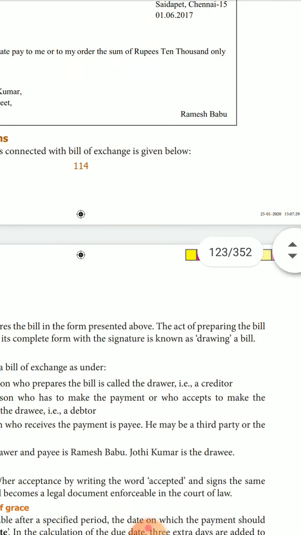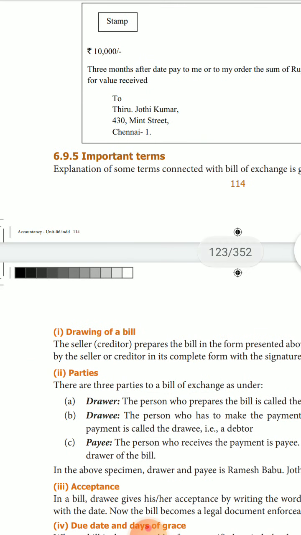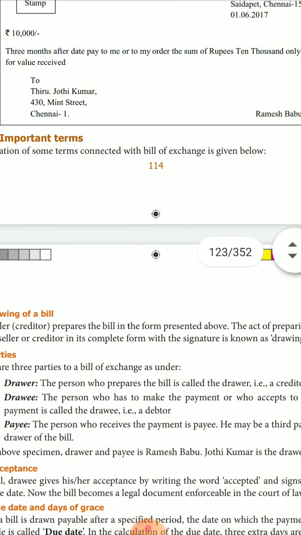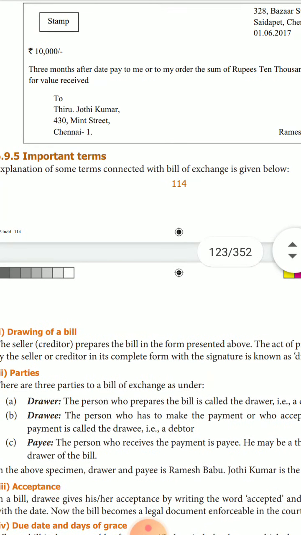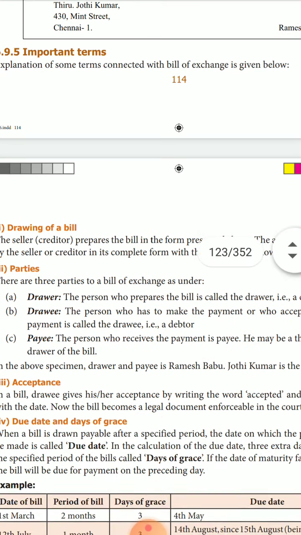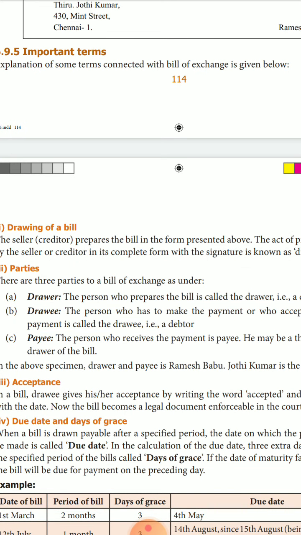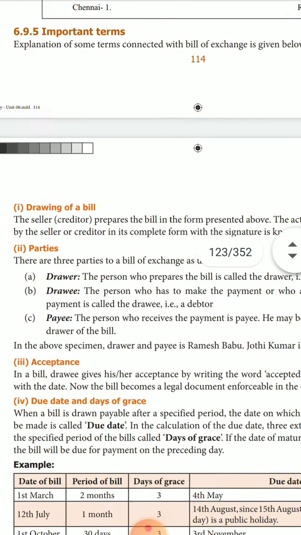The act of preparing the bill by the seller or creditor in its complete form, with signature, is known as drawing of bill. The seller means the creditor. அதாவது செல்லர் எழுதுறாரோ ஒரு பில்லை அதுதான் drawing of the bill அப்படின்னு சொல்லுவாங்க.